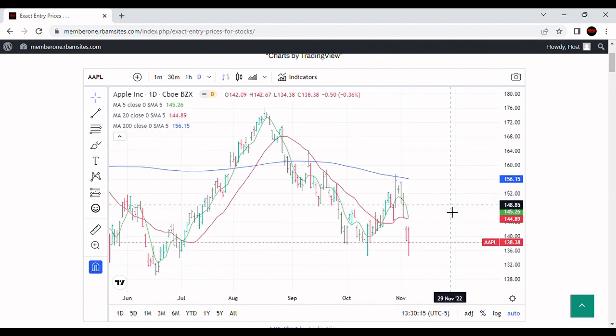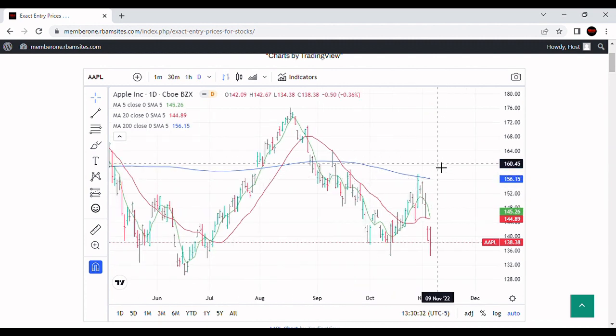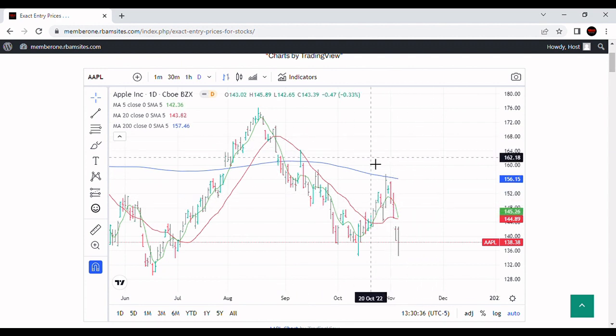This is a daily chart, and it was a pretty wild week for Apple. Started off the week right around here, roughly. I think this one might have been Monday, but it started off pretty good up here close to the 150s and ended up making a low on Friday of 134. So that's a ridiculous amount of volatility for a big company like Apple in one week. So let's take a close look at it.